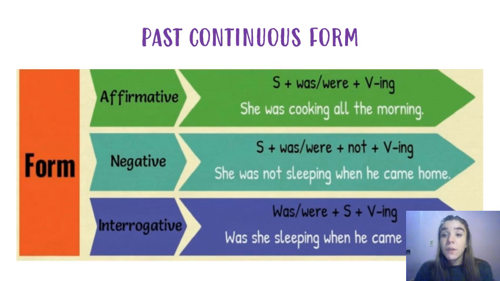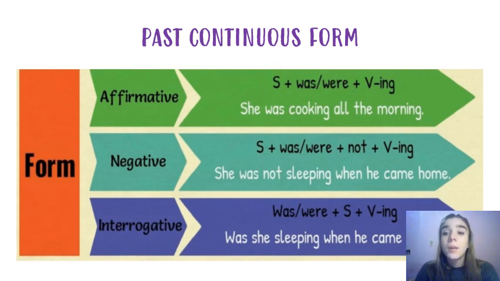In the negative, we're going to use the subject plus was or were, not, plus the verb in ing. Remember that you can use the short form here. You can use wasn't or you can use weren't, okay? So, in the example it says, she was not sleeping when he came home. Or we can say, she wasn't sleeping when he came home, okay?